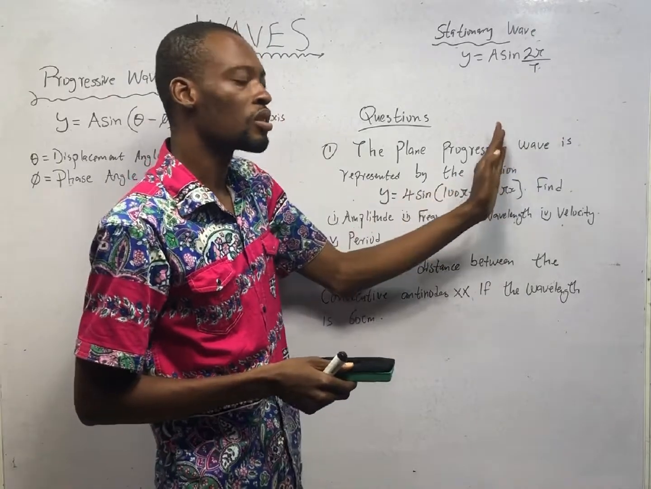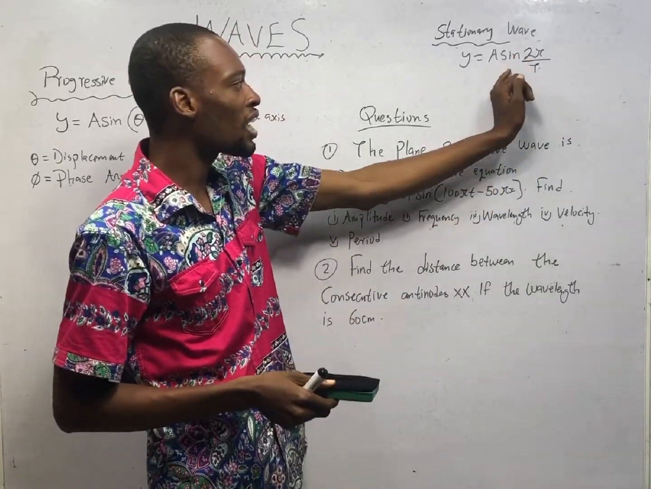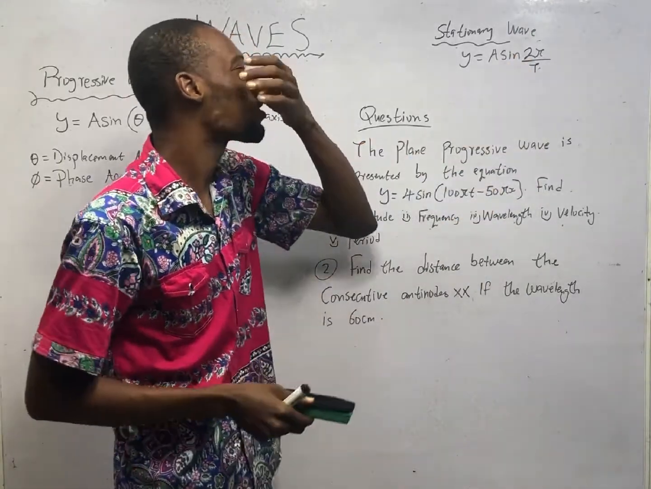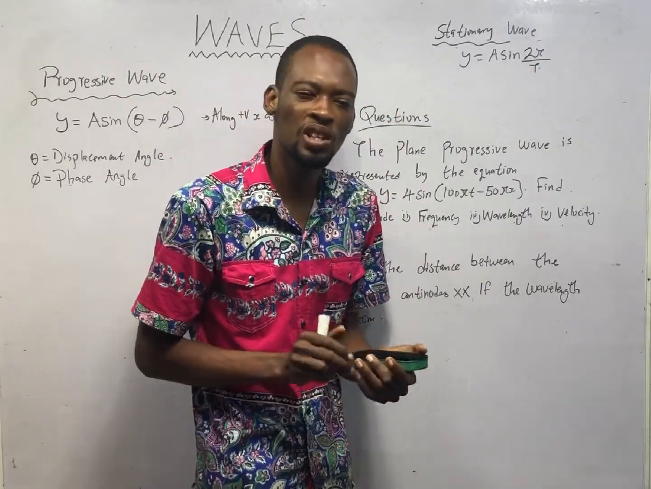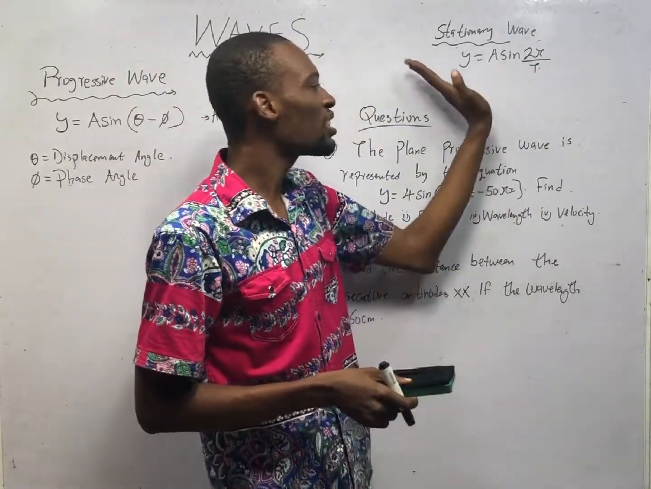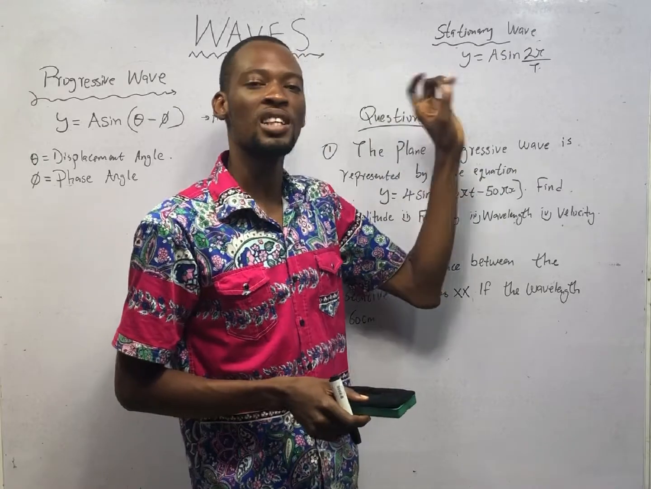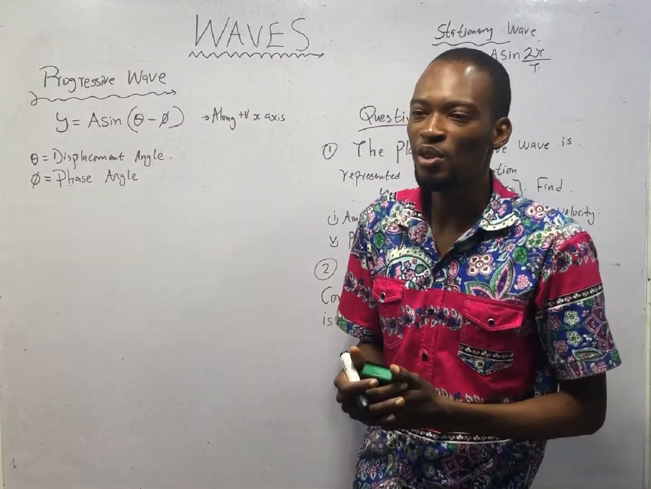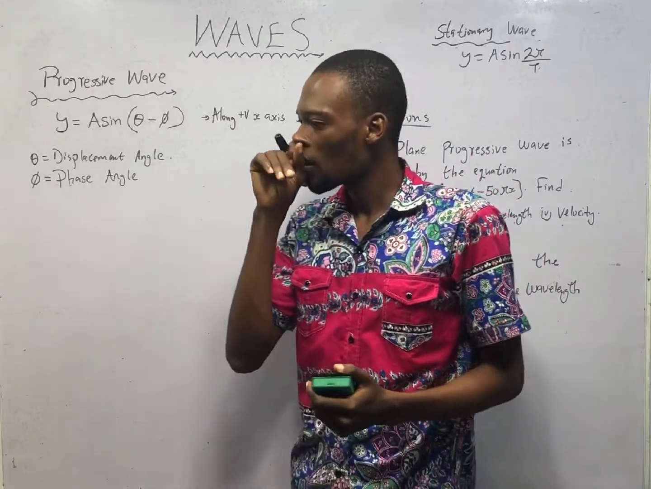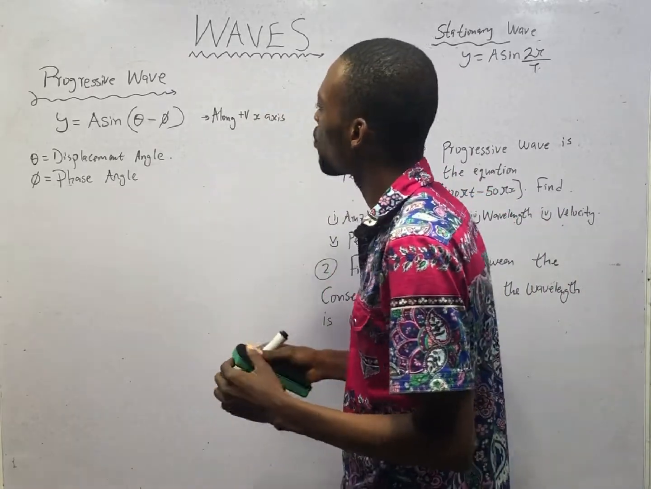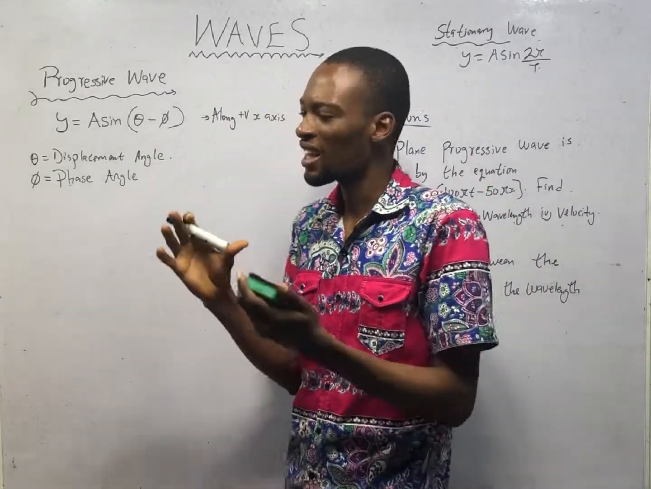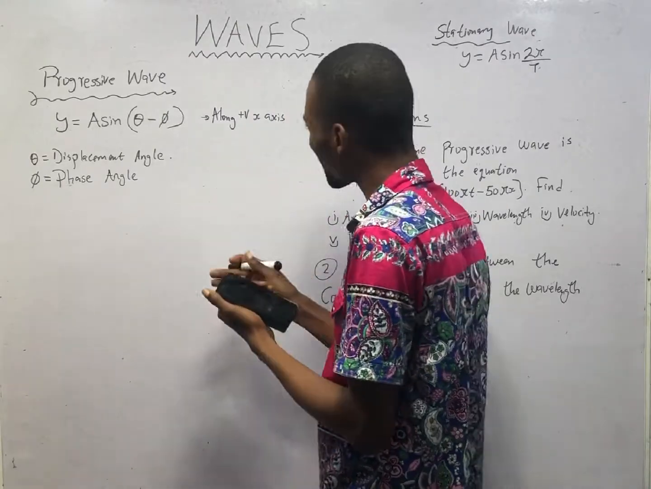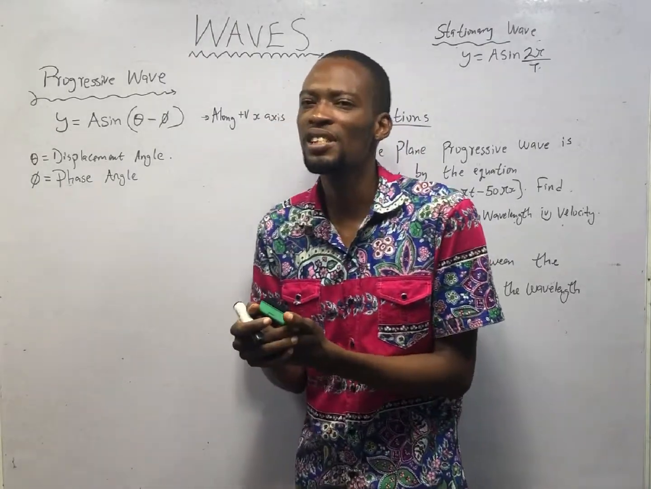The stationary wave equation is y equals A sin(2π/T), where A is the amplitude and T is the period. Therefore, if you are given amplitude and period, you'll be able to answer questions under stationary waves. But this is not a hot cake topic. This is the boss, progressive waves. When you see questions under waves that require calculation, there is a high chance that it is under progressive waves.